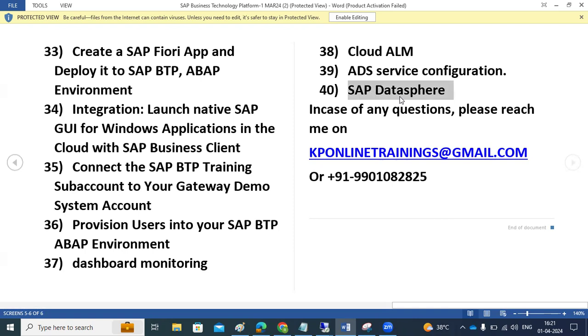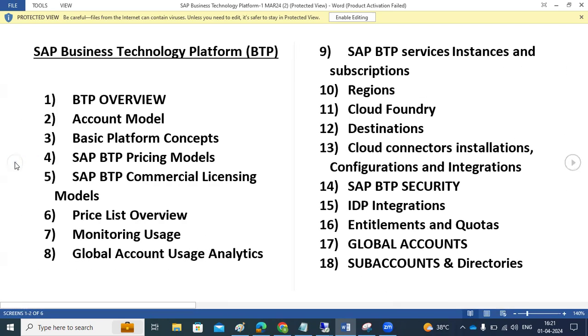So, data sphere related, BW related, data sphere related configurations, all those things. I am covering full end-to-end configurations here. So this is my course content. More to come, more I will discuss in the day-to-day classes. So daily 1 hour.